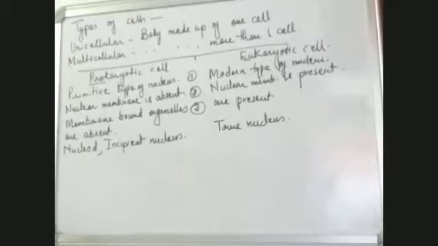Now after this, we come to the different types of cells. I'll make the diagram of the prokaryotic cell and the eukaryotic cell, how the prokaryotic cell looks like, and how the eukaryotic cell looks like. So I'll make the diagram of the prokaryotic cell for you first.